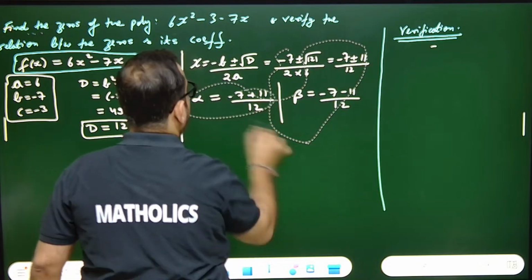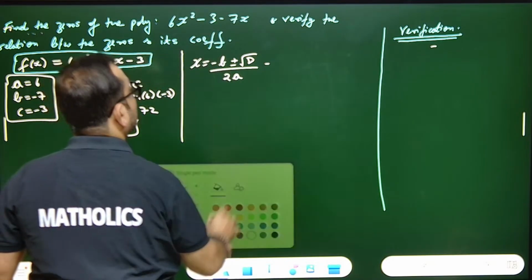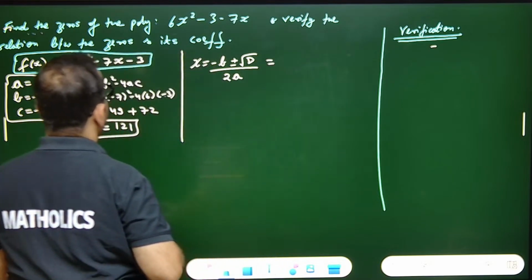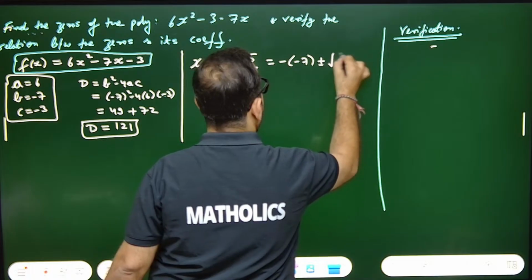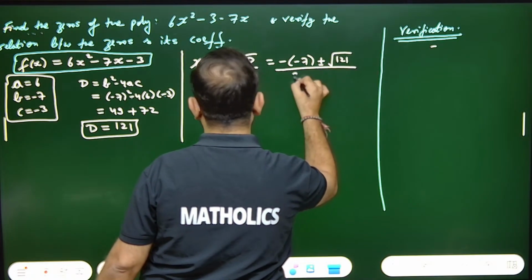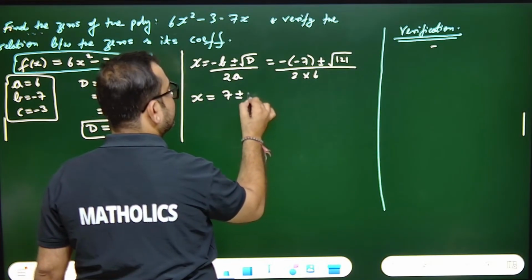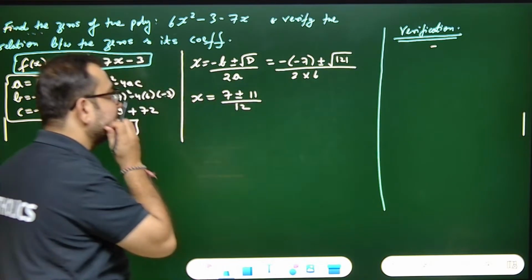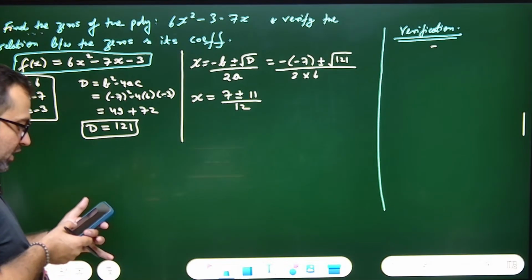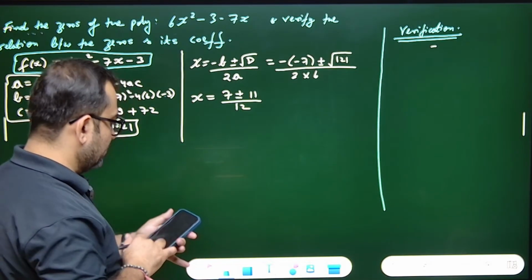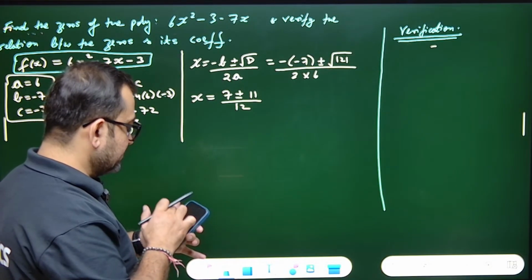Okay, wait. Let me write everything again. So we'll start again. So minus of minus 7 would mean minus of minus 7 plus minus under root 121 by 2a would mean 2 into 6. So that will be x equals to 7 plus minus 11 by 12. Now it's correct. Please check. Everyone, please check now. It is correct now. Don't worry. It is 100% correct now.